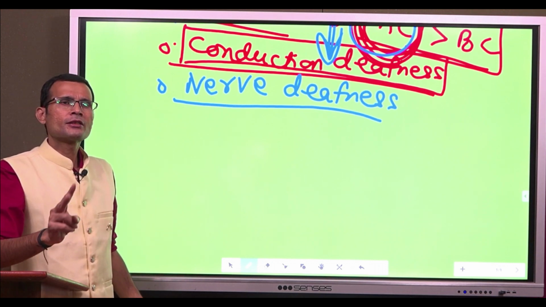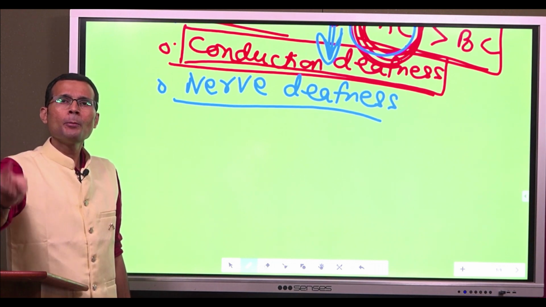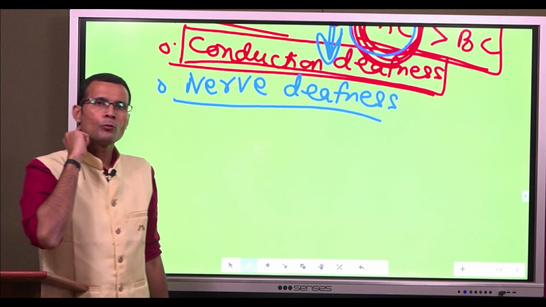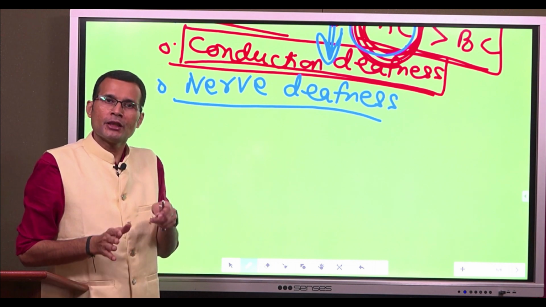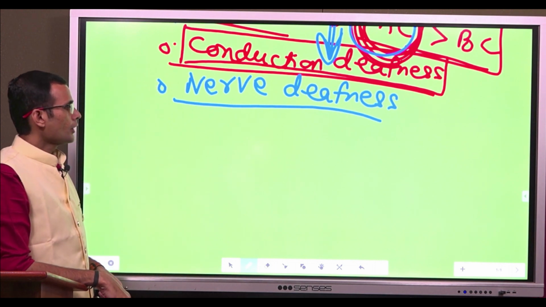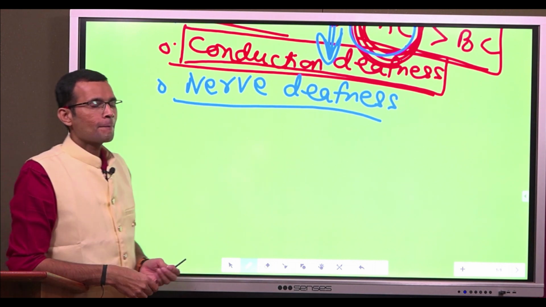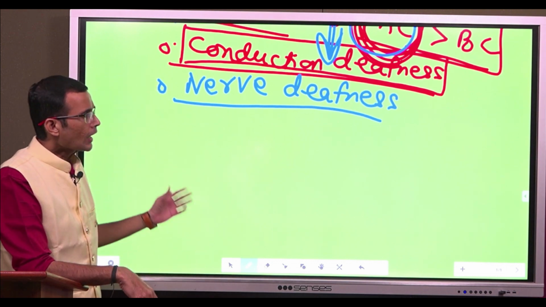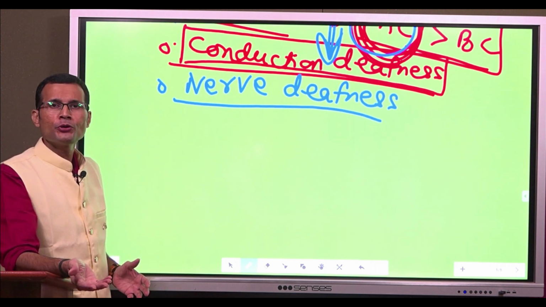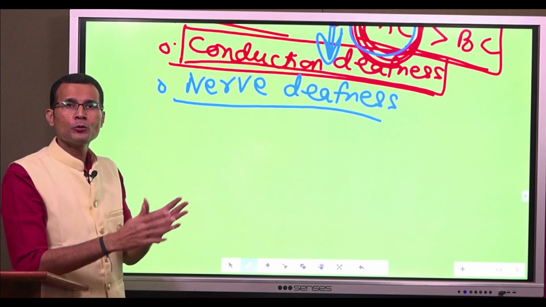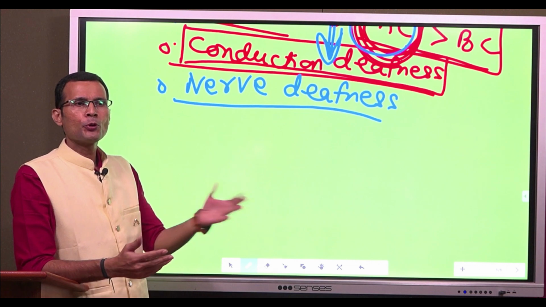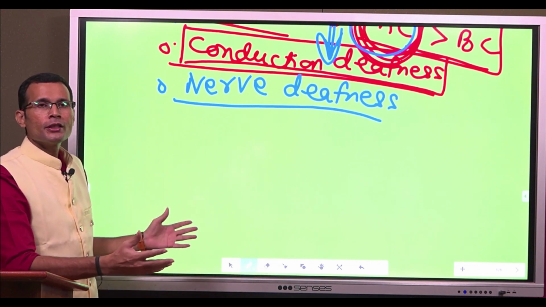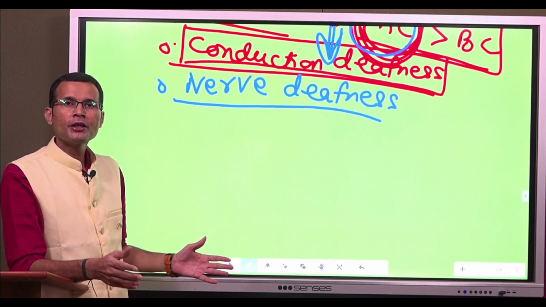So it's a subjective test where you compare the subject's bone conduction with the bone conduction of the examiner or the observer. So these are the tests for hearing or deafness. And of course, I told you the best ones are audiometry, pure tone audiometer or speech audiometer. So in summary, these are the tests for hearing or deafness.